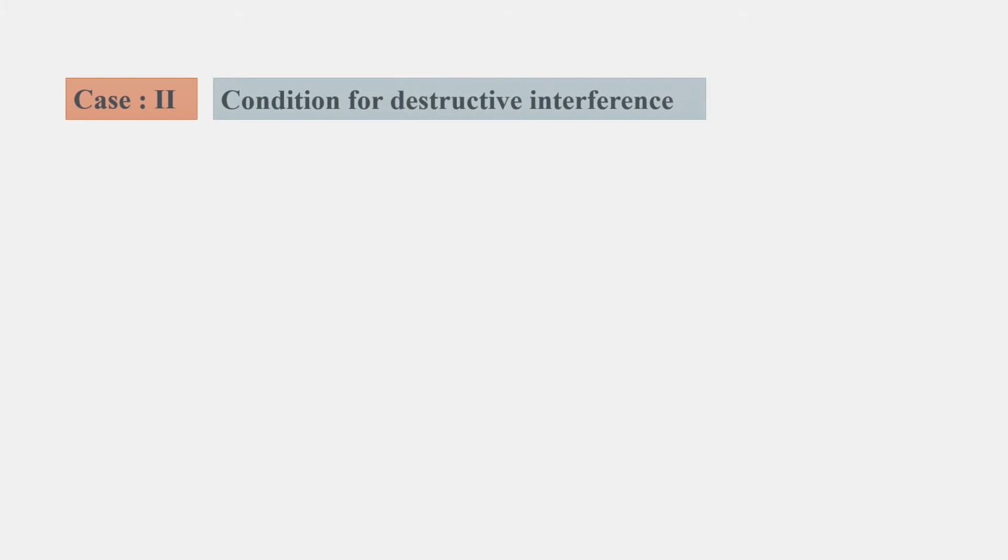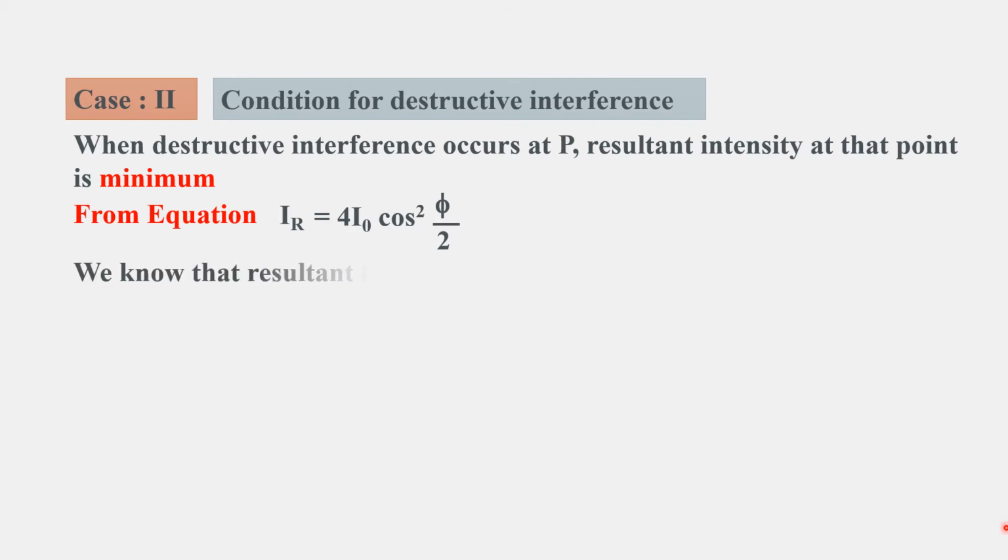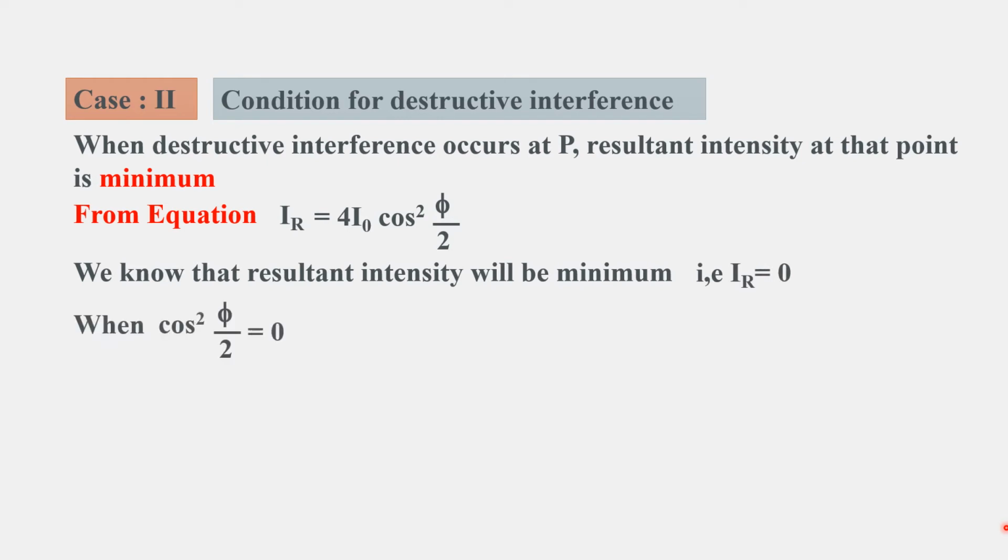Case 2: condition for destructive interference. When destructive interference occurs at P, the resultant intensity at that point is minimum. From the equation I_R = 4 I₀ cos²(φ/2), we know that the resultant intensity will be minimum, that is I_R is equal to 0.